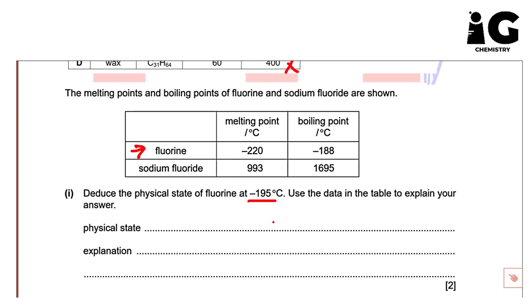So if we put negative 195, and here we have negative 220, this one is less than because it's negative. So we could put here negative 220. And regarding this, actually this value is greater than this, so negative 188. So as you see, guys, the given temperature lies between melting and boiling. So the substance should be liquid.